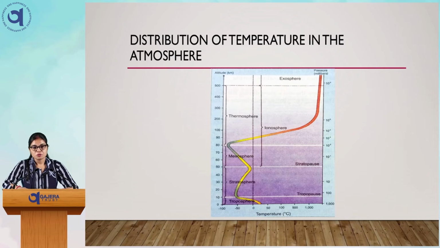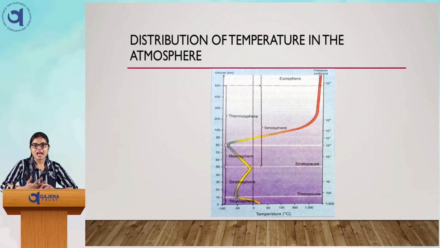First is the troposphere. Troposphere is the only layer in which water vapor and dust particles are there. In this layer, the protection from the sun's heat, that is the ozone layer, protects us from the heat.